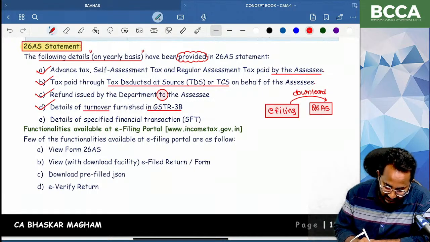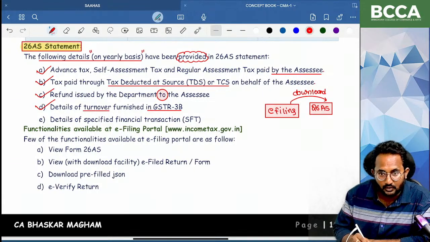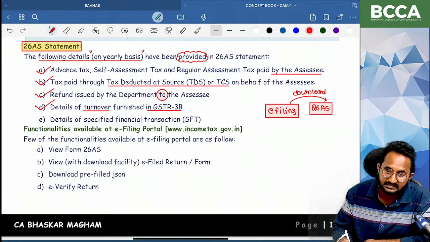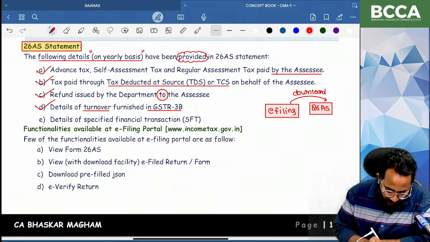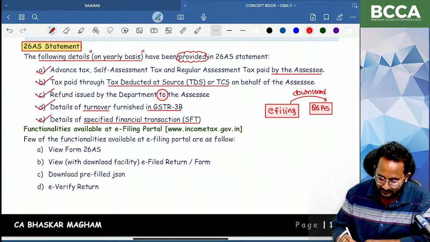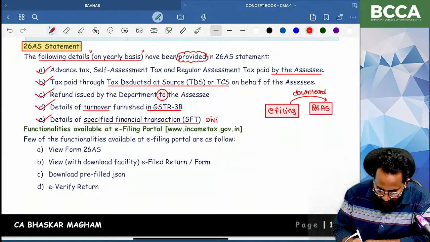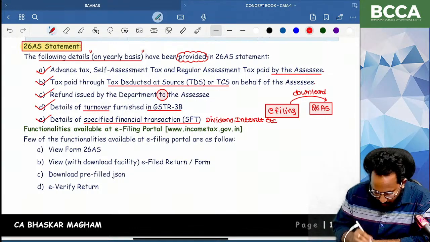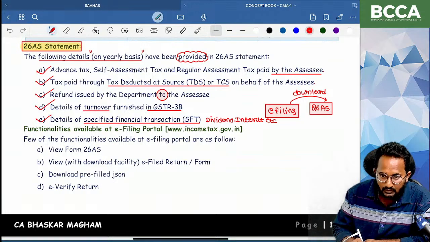At the time of filing the GST returns, whatever turnover you declare is automatically populated in Form 26AS. Next, the last one: details about specified financial transactions. I will tell you what we mean by specified financial transactions, like dividend and bank-related interest. Can you tell me who gives these amounts to the income tax department?